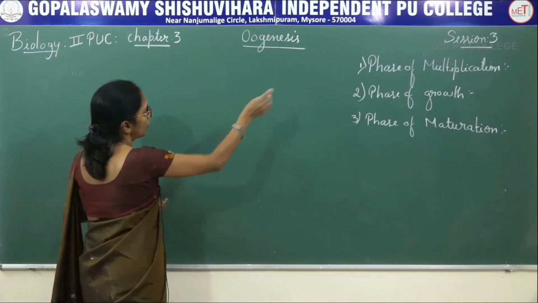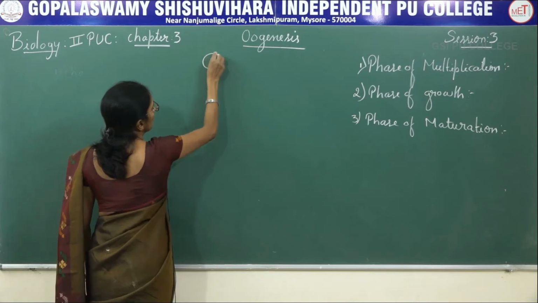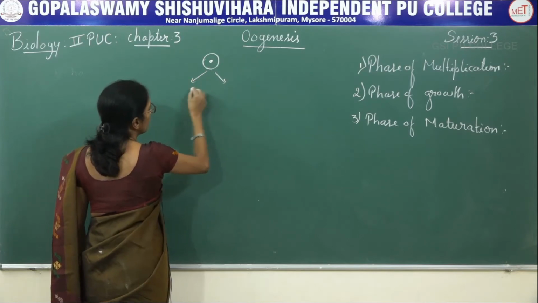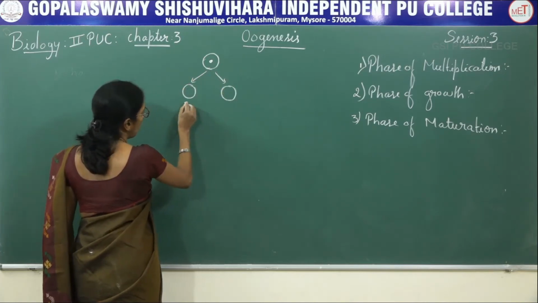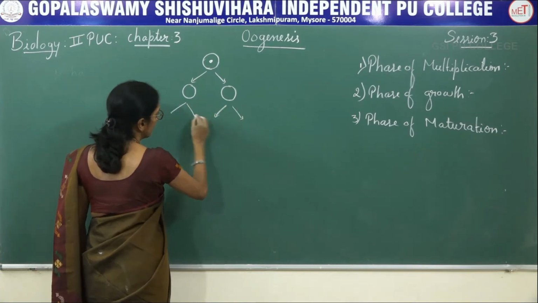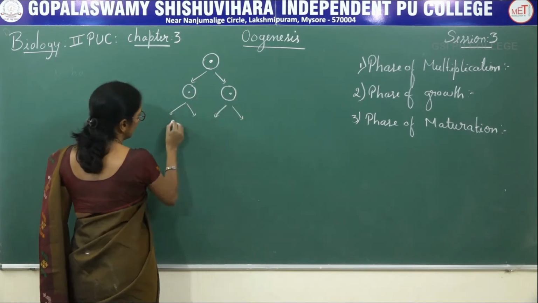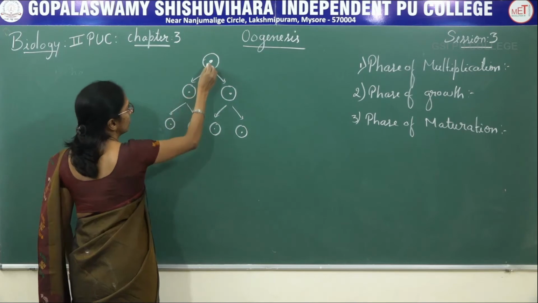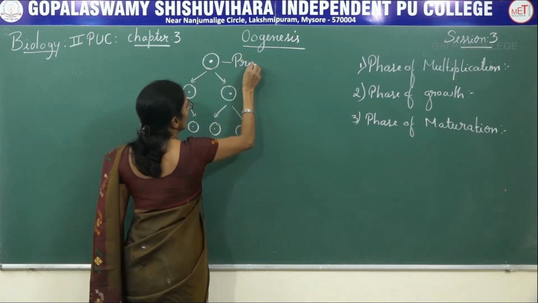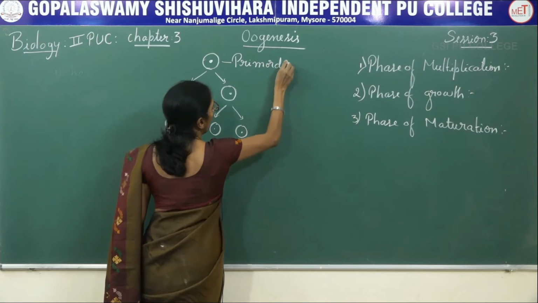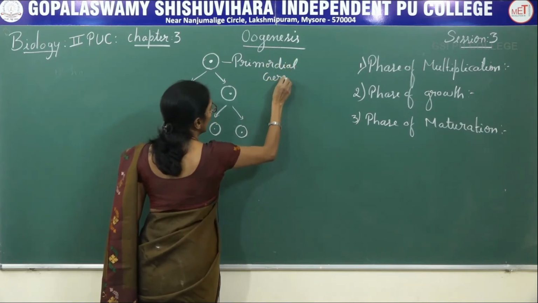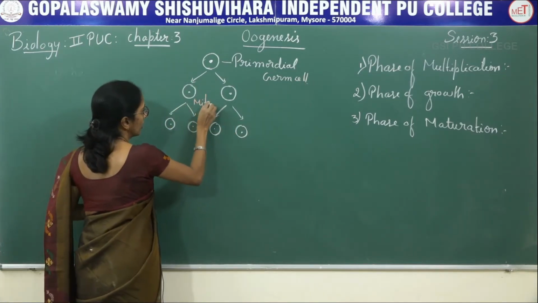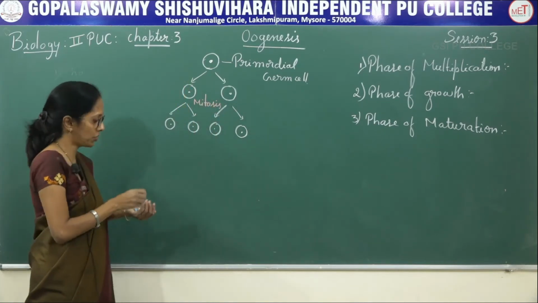Coming to the first one, the phase of multiplication. This is the primordial germ cell, which undergoes repeated mitotic division.